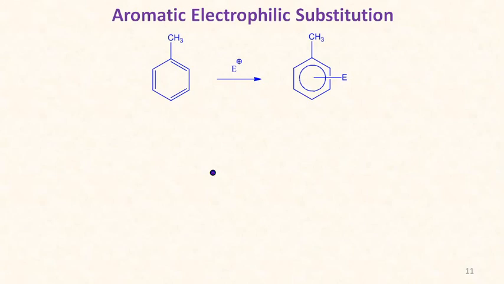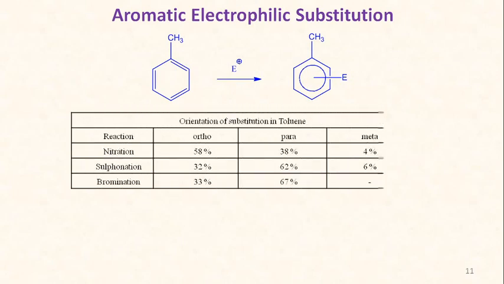Similarly, if we take aromatic electrophilic substitution reaction, generally if an activator group is present, like an electron donating substituent, then ortho and para products are obtained as the major product. But among ortho and para, for example, if we consider substitution in toluene, if the incoming electrophile is a nitronium ion, that is a nitration reaction, the percentage of ortho is more as compared to para. In this case, the meta is negligible, because here the methyl group is an activator.